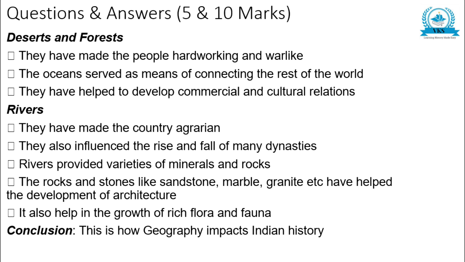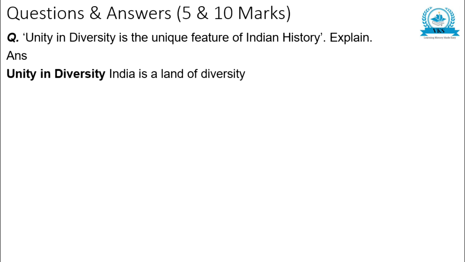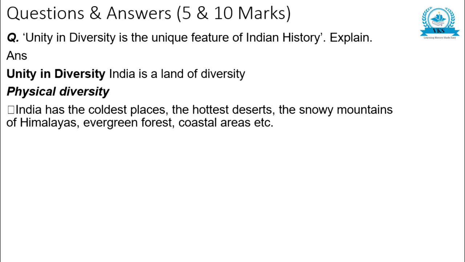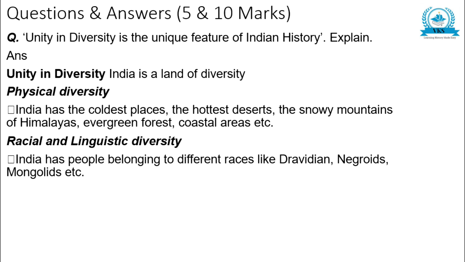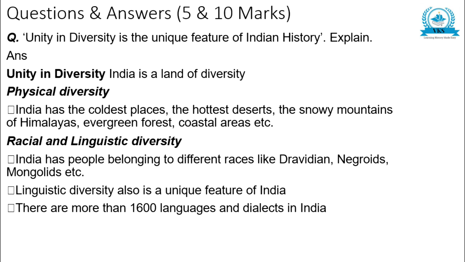I will just read through the points. Question will be, unity in diversity is a unique feature of Indian history. Explain. India is a land of diversity, physical diversity. India has the coldest places, the hottest desert, snowy mountains of Himalayas, evergreen forest, coastal areas, etc. Racial and linguistic diversity. India has people belonging to different races like Dravidian, Negroids, Mongoloids, etc. Linguistic diversity also is a unique feature of India. There are more than 1,600 languages and dialects in India.